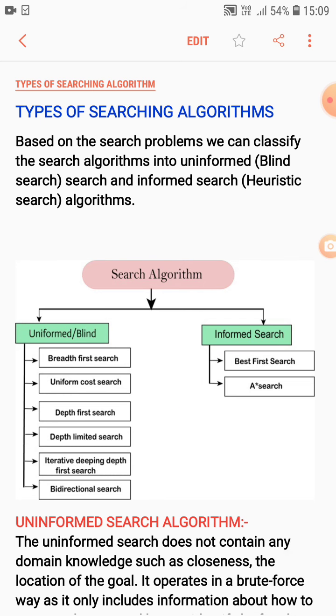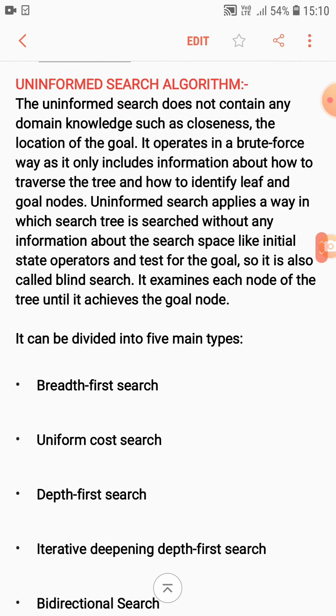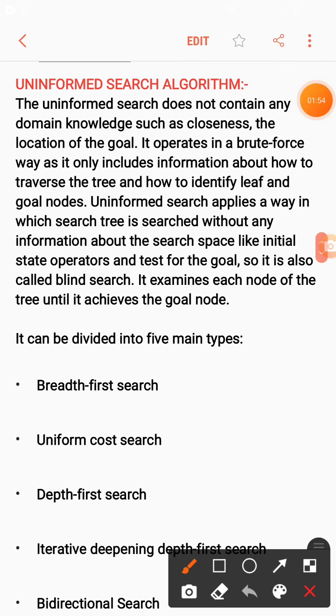So let's start. First is uninformed searching algorithms. In these searching algorithms, we do not have the facts. We have no domain knowledge, which would contain the closeness and the locations of the goals. So uninformed search does not contain any domain knowledge such as the closeness and the location of the goal.